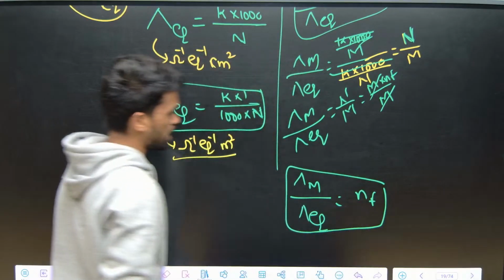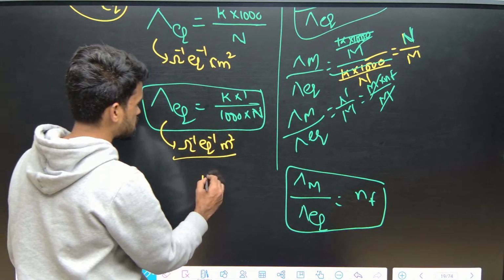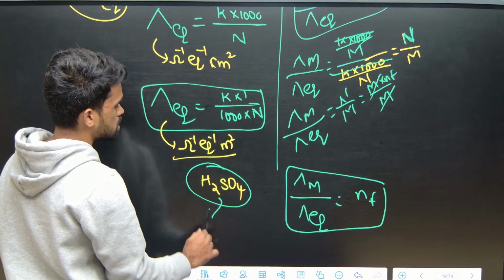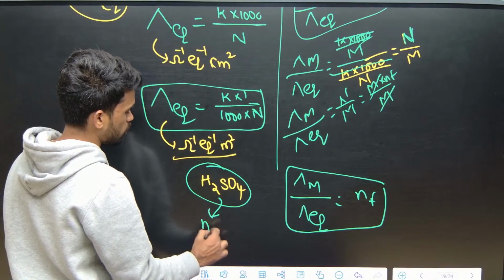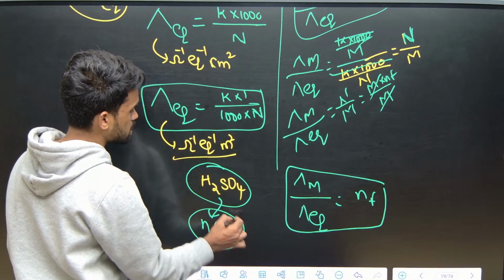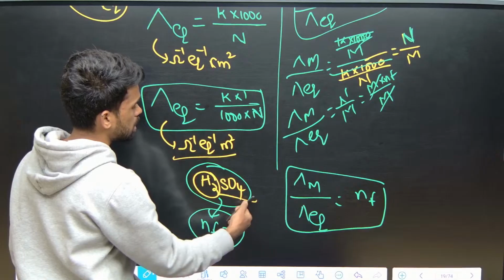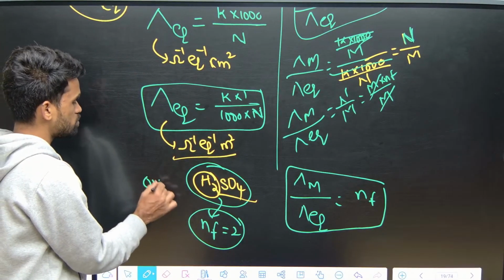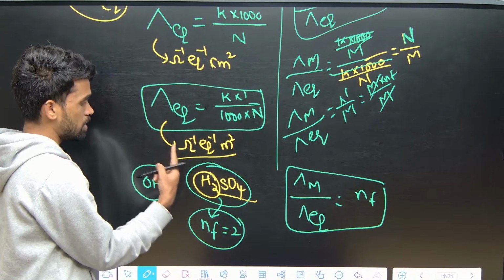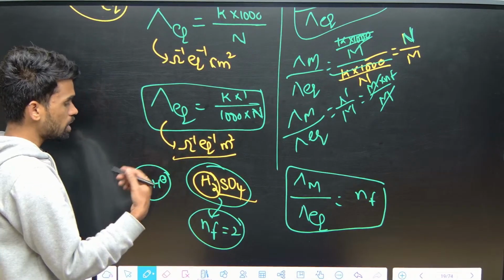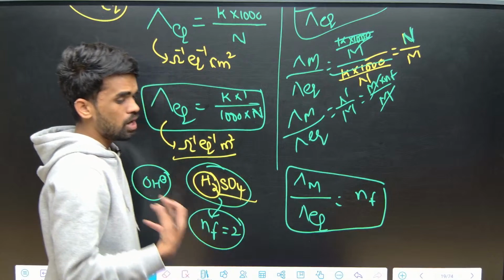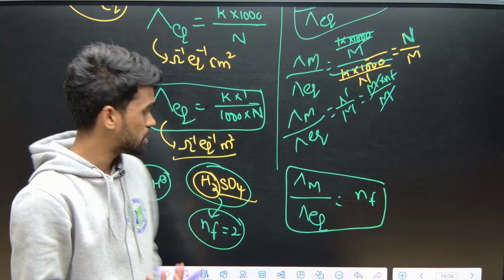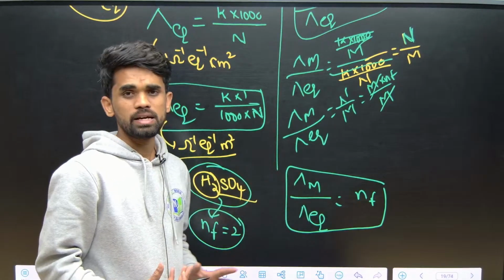What do we mean by n factor in this case? For example, sulfuric acid. What is the n factor for this? It releases 2 H plus ions, so its n factor is 2. So for acids, it is the number of H plus ions released by 1 mole of that substance. For bases, the number of OH minus coming out of it. For an electrolyte or a salt, the total number of positive charges or total number of negative charges coming out of it can be considered as its n factor.